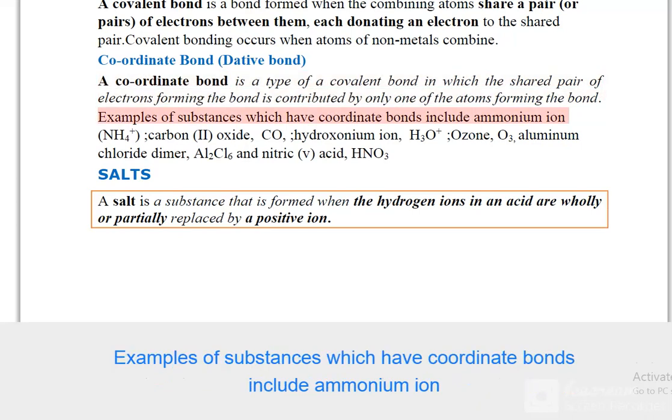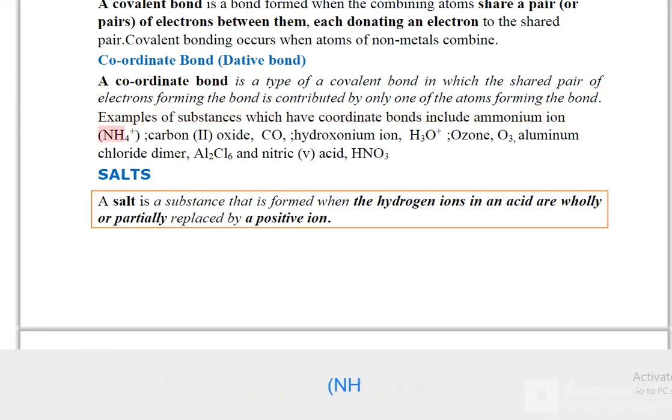Examples of substances which have coordinate bonds include ammonium ion, NH4+, carbon(II) oxide, CO, hydroxonium ion, H3O+, ozone, O3, aluminum chloride dimer, Al2Cl6, and nitric(V) acid, HNO3.